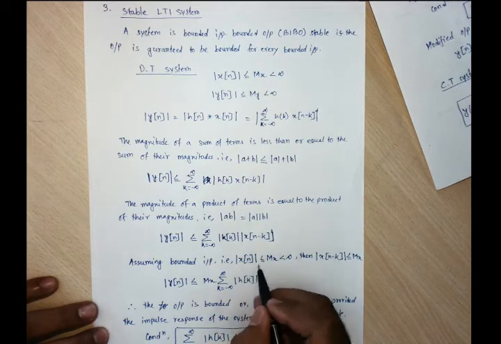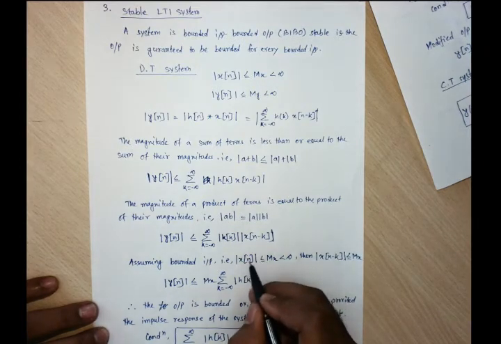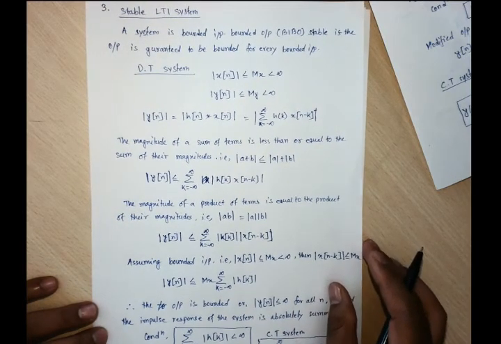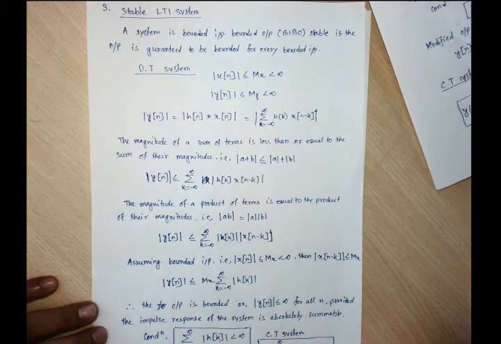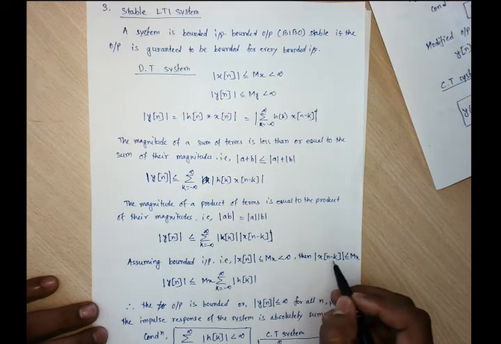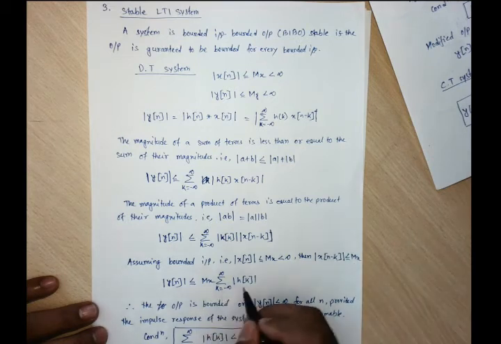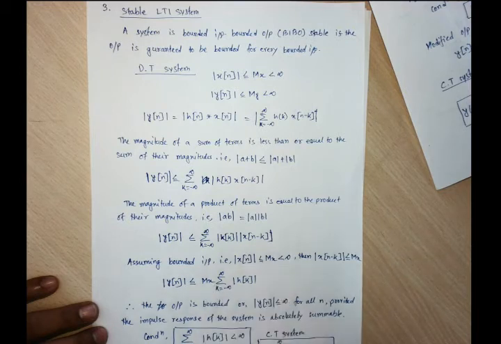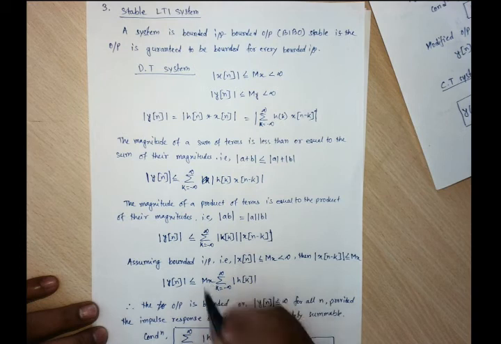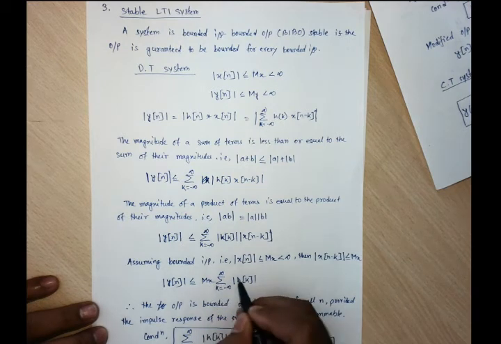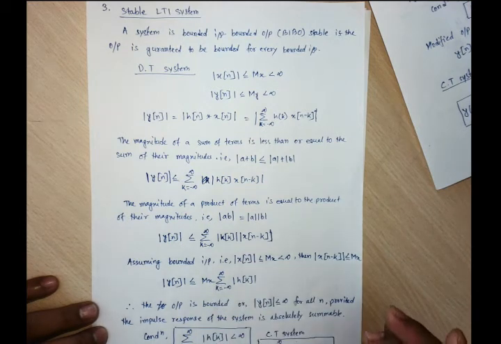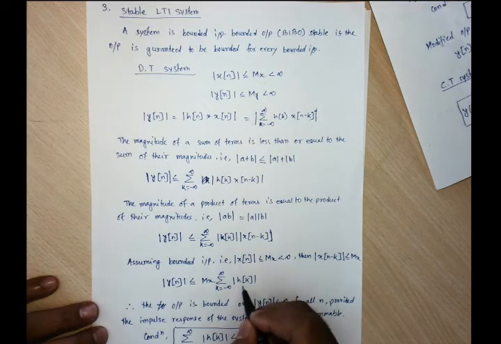So xn denotes the weights of the input, in terms of Mx. This x of n minus k also has some weight, let us consider it is Mx, which is taken out because this is the magnitude only. So this magnitude is written as Mx. And then we have our system response, the magnitude of that system response.